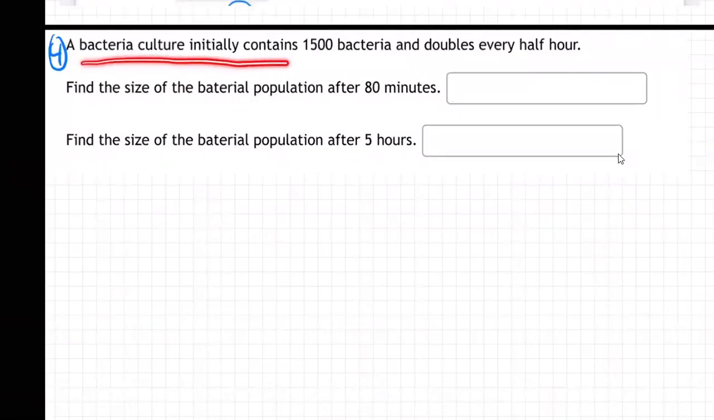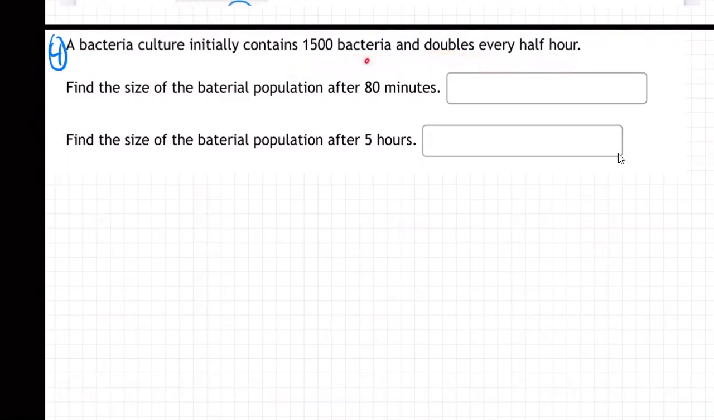A bacteria culture initially contains 1,500 bacteria and doubles every half hour. That's a key phrase right there: doubles every half hour. So some biologists are throwing a culture of bacteria into a little petri dish. Initially there were 1,500 bacteria in the dish. The bacteria are growing, reproducing, and doubling. The number of bacteria is doubling every half an hour.